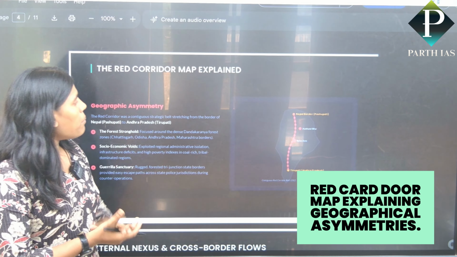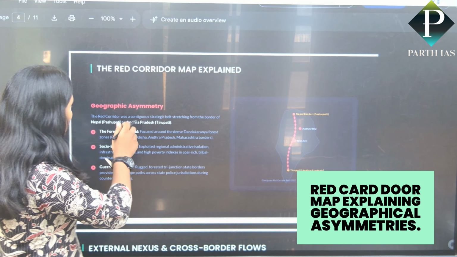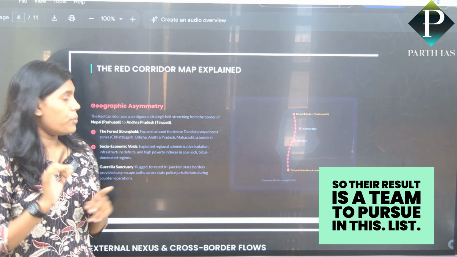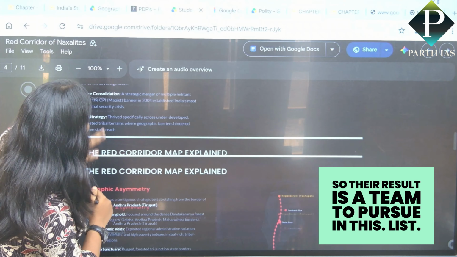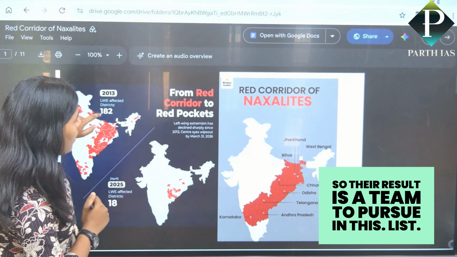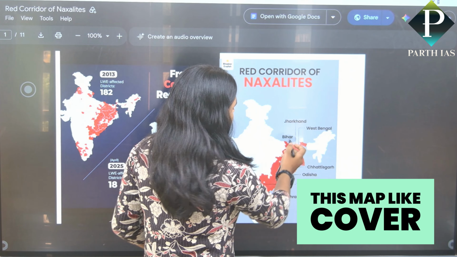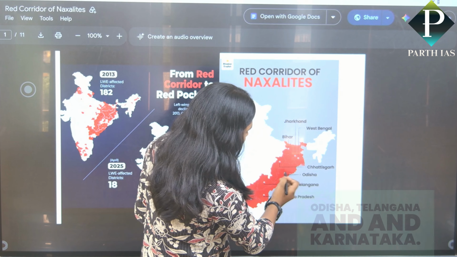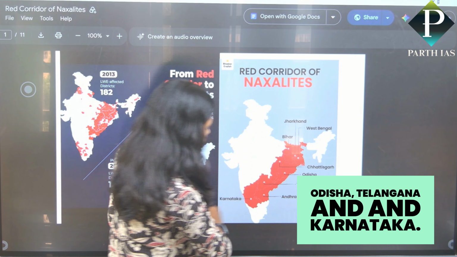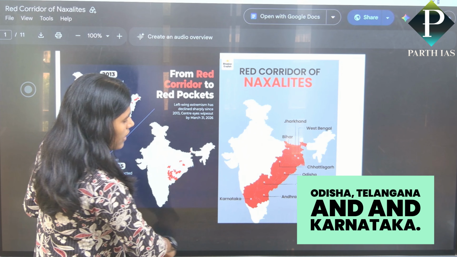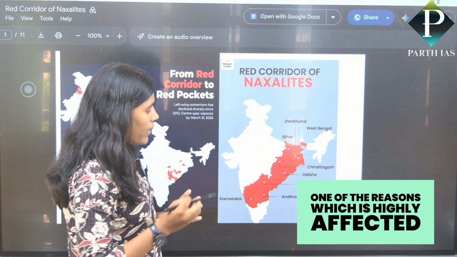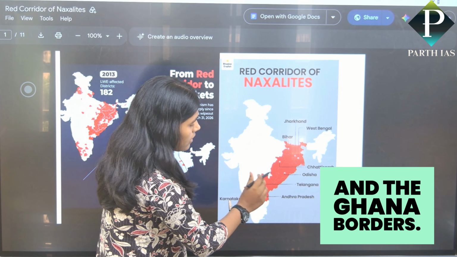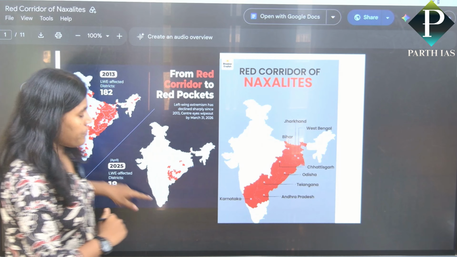Red corridor map explaining geographical asymmetries. Their vision is Tirupati to Pashupati connected. This map covers Bihar, Jharkhand, West Bengal, Chhattisgarh, Odisha, Telangana, Andhra Pradesh, and Karnataka. One of the most highly affected regions, Abujhmad, lies between the Chhattisgarh and Telangana borders.